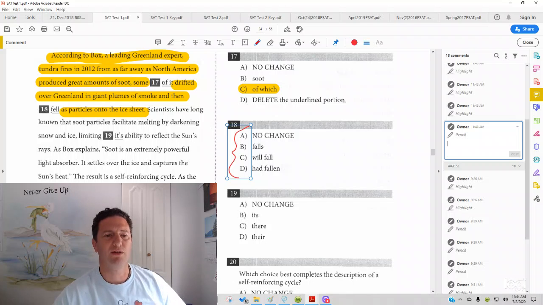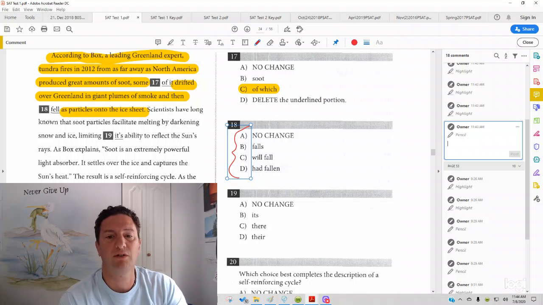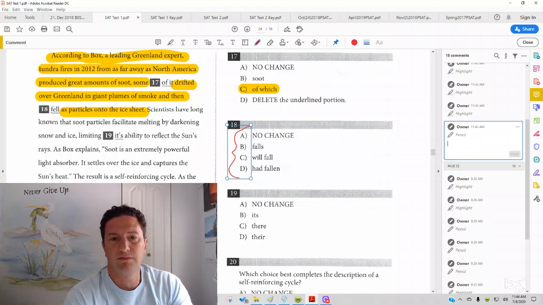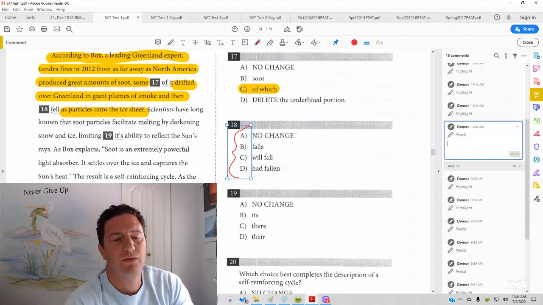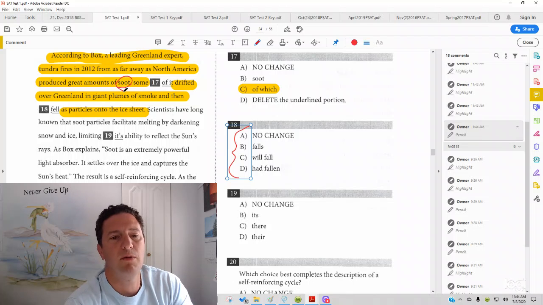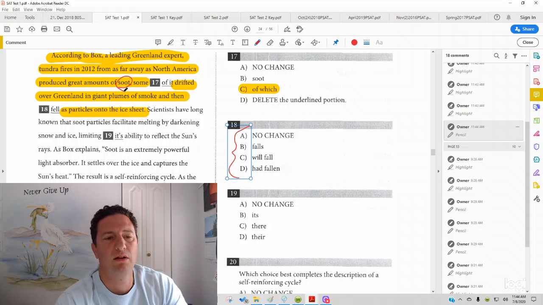So, one thing we could do is first check subject-verb agreement. What is the subject here? Who or what fell as particles onto the ice sheet? Well, it's actually the soot. Soot, some of which, so it's a soot that drifted over Greenland and fell. So could you say soot falls? I mean, you could. Soot will fall, yeah. Soot had fallen, yeah. So this is not testing subject-verb agreement. All of the answer choices work with soot. So it must be testing verb tense.